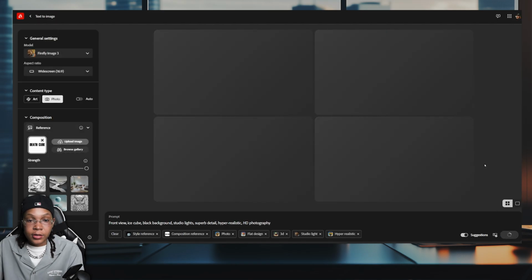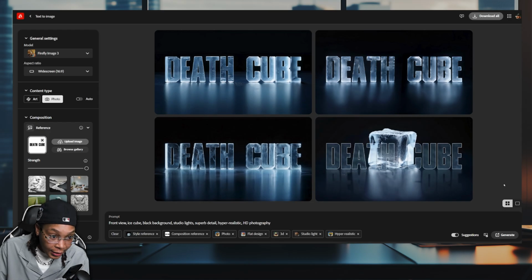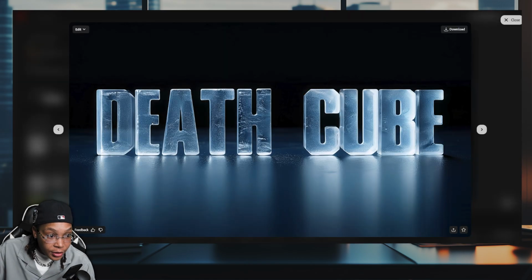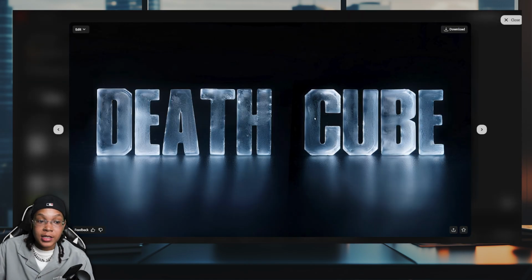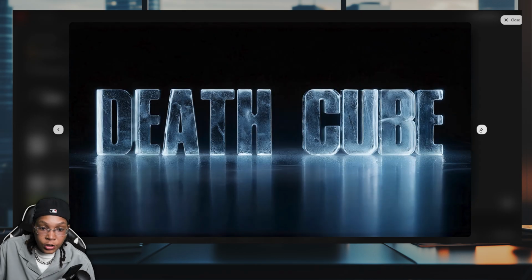And let's see what it gives us. Okay, so this is what it gives us. I like this. This is pretty good. This is a great first take. And it literally takes the cubes exactly how we wrote it and created this dope effect. This is the closest to what we want. So we could just download this and let it be.